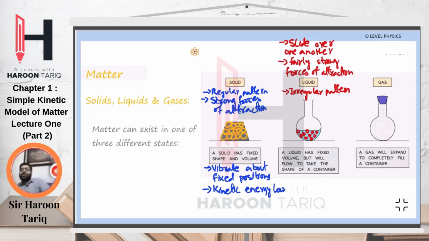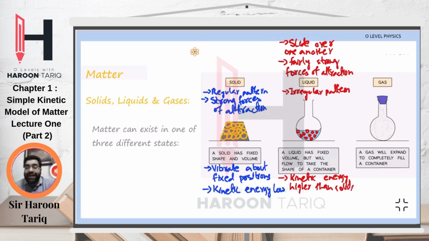Now here, because the particles can move around here and there, compared to a solid, the kinetic energy is greater. Kinetic energy is higher than solids.